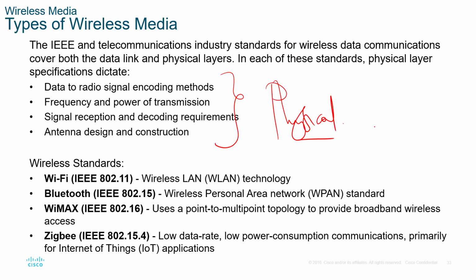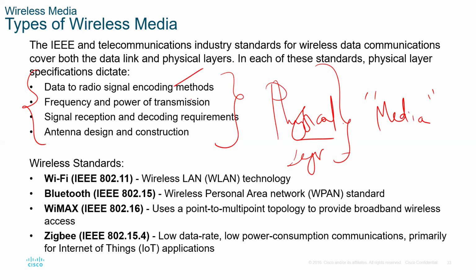I think in the last few slides, we were talking about media. Media is part of the physical layer, the types of media that we have. Here we are being reminded again that the physical layer has standards. Those standards define the radio signal encoding methods that we use, the frequencies, the power of transmission, how the signal is received, how it is decoded and encoded. We've touched on that. The antenna design, what type of antenna are we going to be using? Those are the standards that define the physical layer.